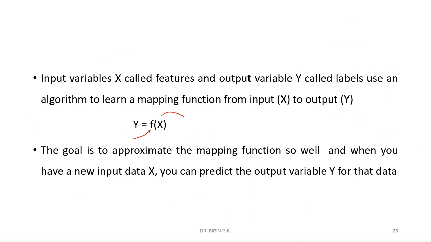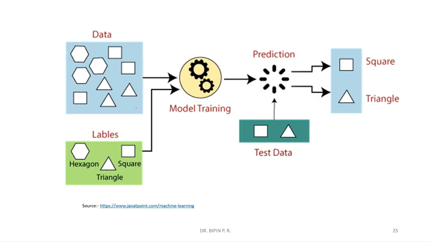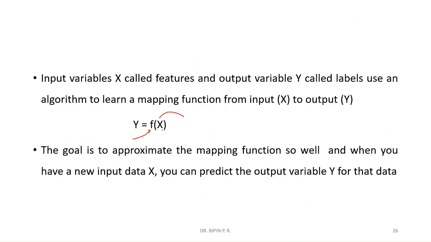Here x is the input, y is the output. This x contains year of experience and the y contains salary.